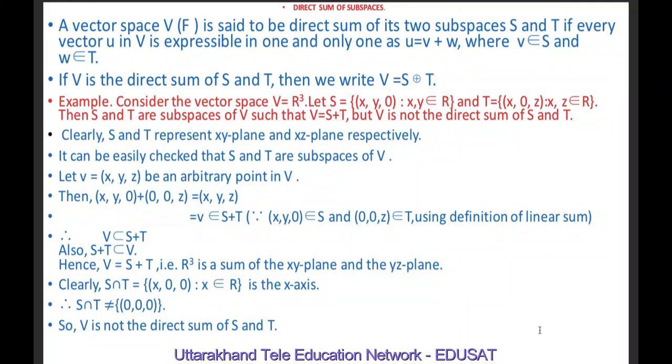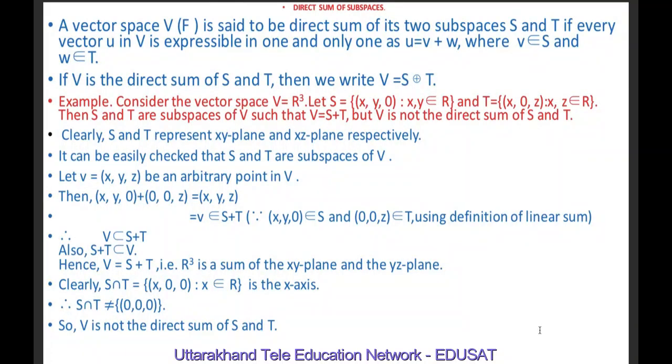This is (x, y, z), and (x, y, z) we have considered to be v, and therefore this belongs to S plus T because (x, y, 0) belongs to S and (0, 0, z) belongs to T, and by definition of linear sum, v belongs to S plus T. It means V is a subset of S plus T. Also, S plus T is a subset of V. Hence, V is equal to S plus T. That is, R cube is the sum of the xy plane and the xz plane.